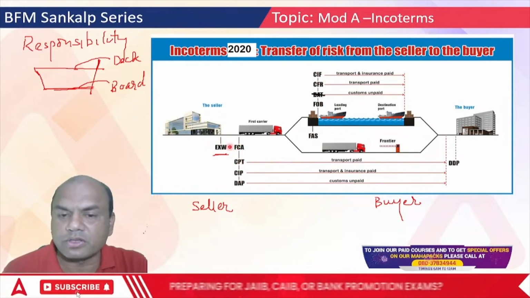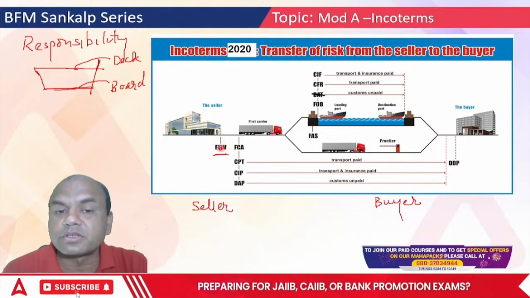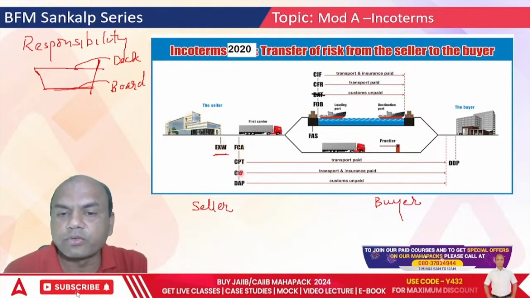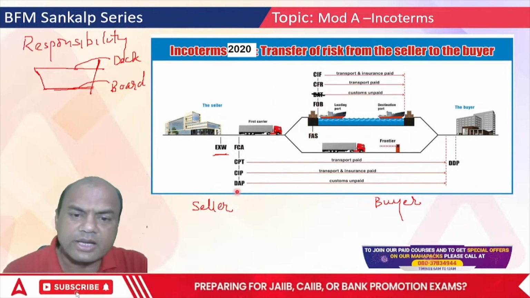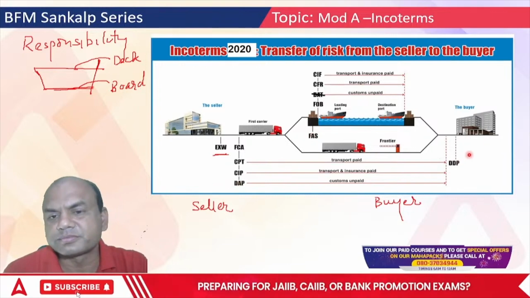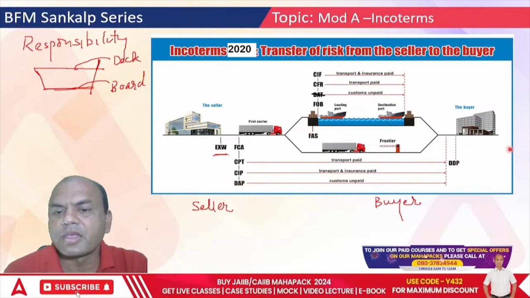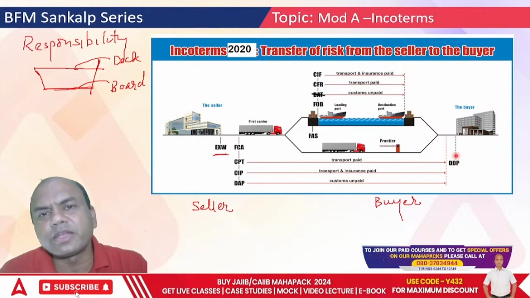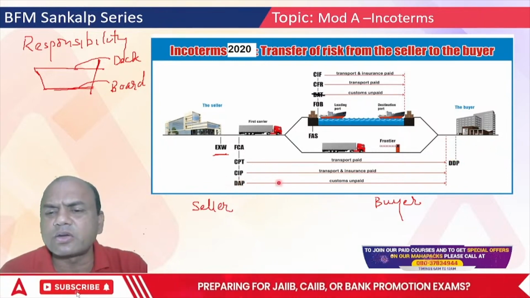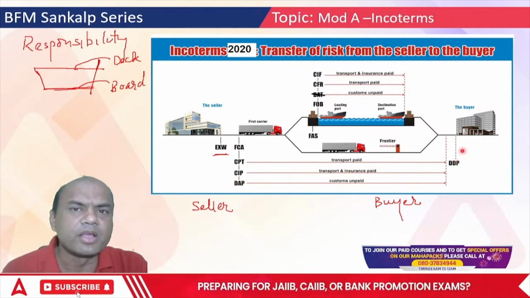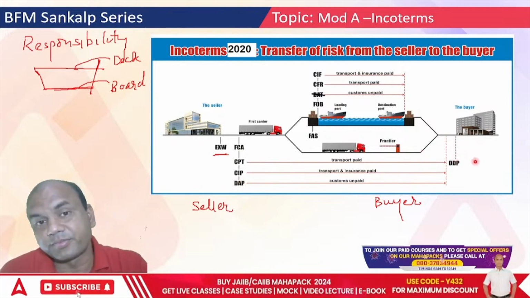Done. So how many are closed? 1, 2, 3, 4, 5, 6, 7. Now 2 are remaining, DAP and DDP. Remember, they are hardly of any use in your numericals. In numericals, you won't get anything related to DAP or DDP. Only this is for theory.